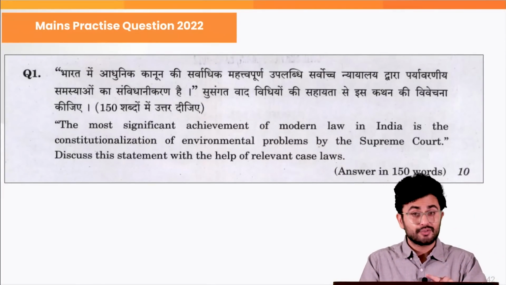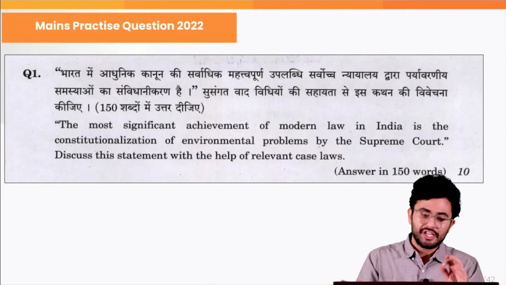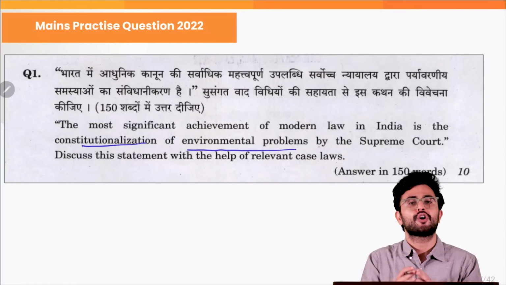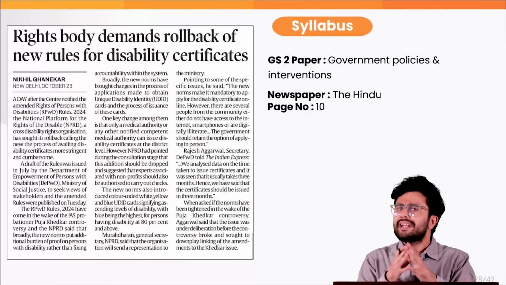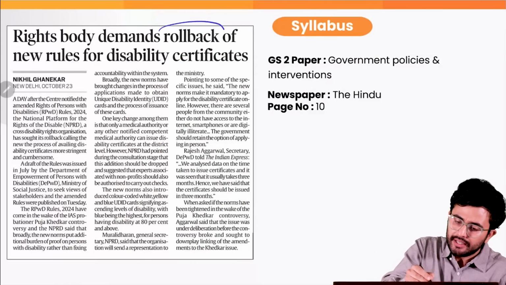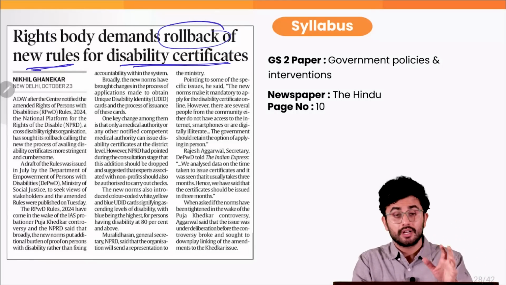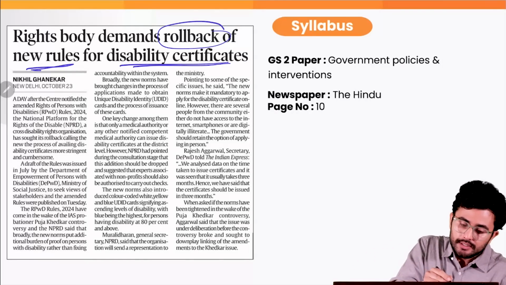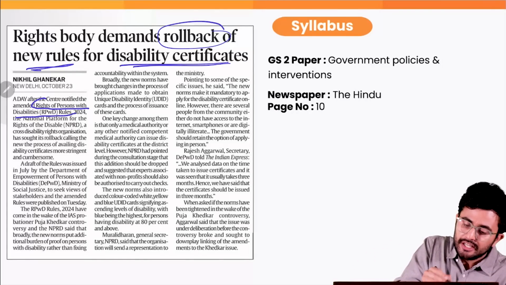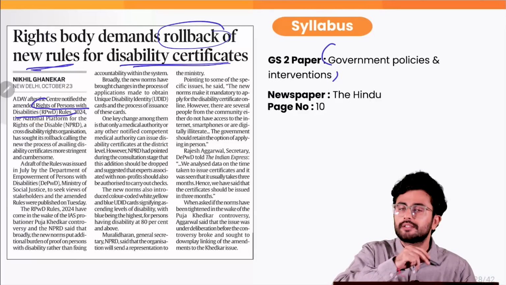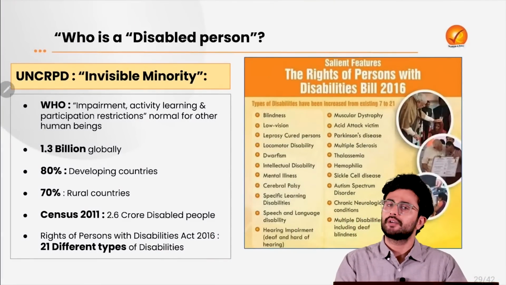Also try to attempt this PYQ which appeared on the issue of constitutionalization of environmental problems. And we move forward to the next news, where a rights body has been demanding the rollback of new rules for disability certificates which the government has brought under the Rights of Persons with Disabilities Rules 2024, which forms an important component of your GS2 paper under the theme of government policies and interventions.